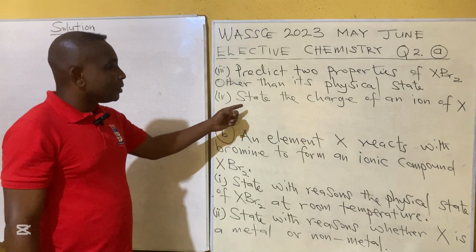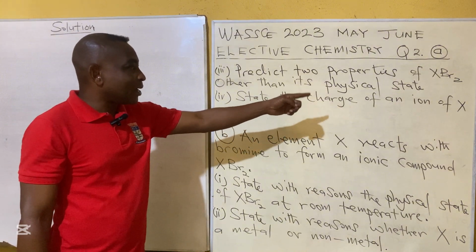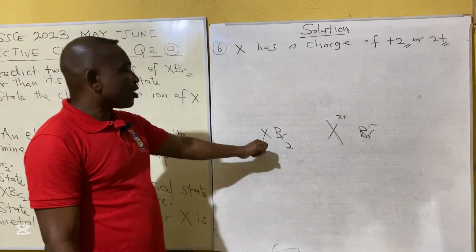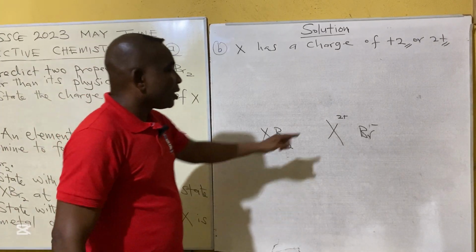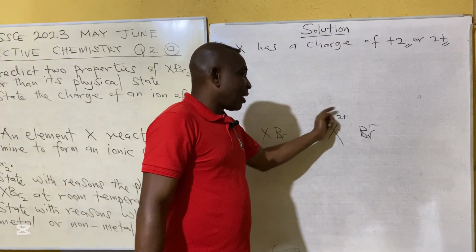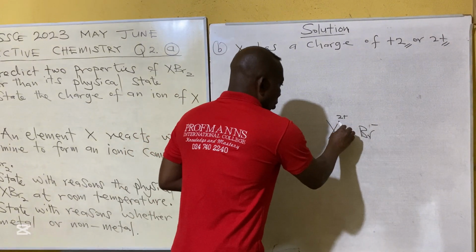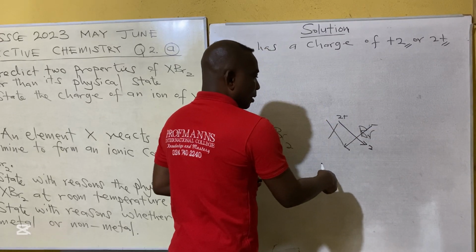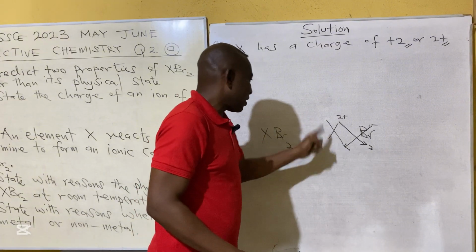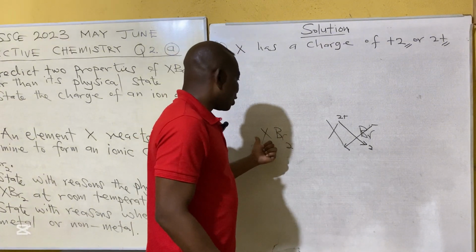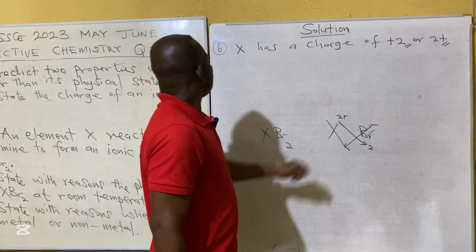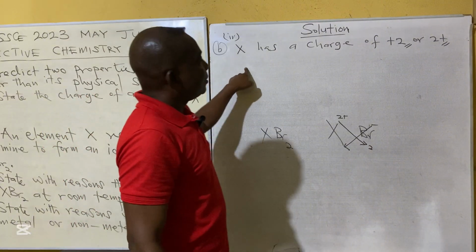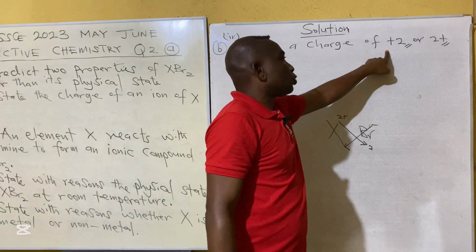IV, state the charge of an ion of X. Okay, now when you look at the ionic compound, this is how the compound forms. The oxidation states are exchanged. So this will give this one the 2, and this one will give this one the 1. So when we are to reverse this, the charge of X will be +2. So we say that for IV, X has a charge of +2.